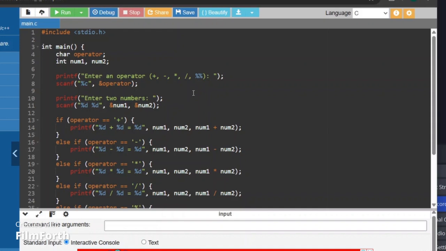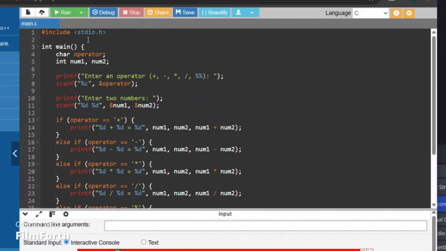Learn how to handle C logic and input and output. So now let's begin with the program. Here we start with the main function. It is the header file.